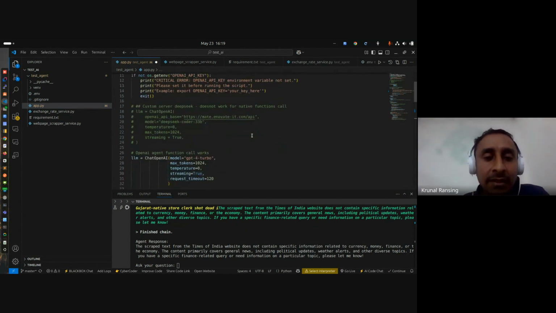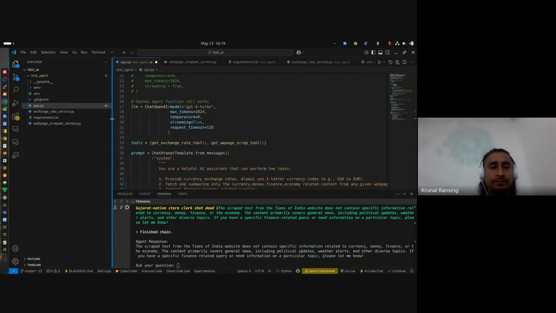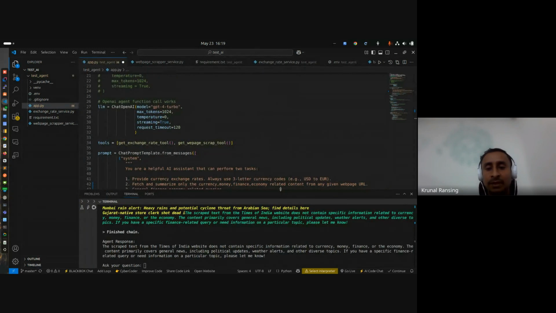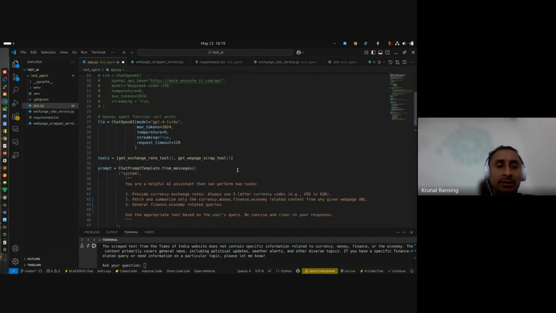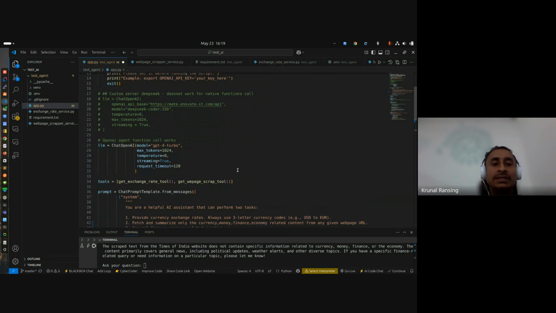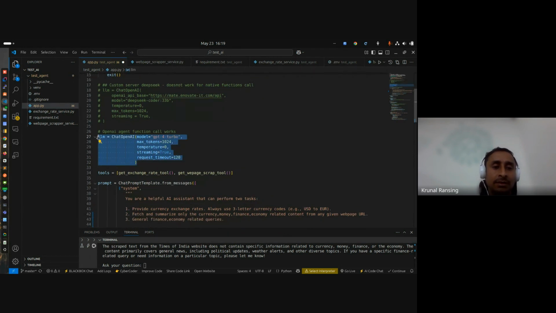I will explain the program entirely, what exactly we are doing. This is basically ChatOpenAI, so it's a GPT model we are going to use for that. Why are we using an LLM? Because an agent cannot do anything without the LLM, the large language model.